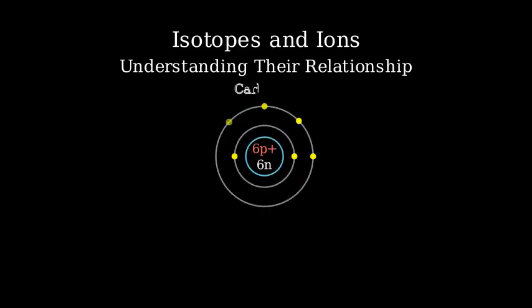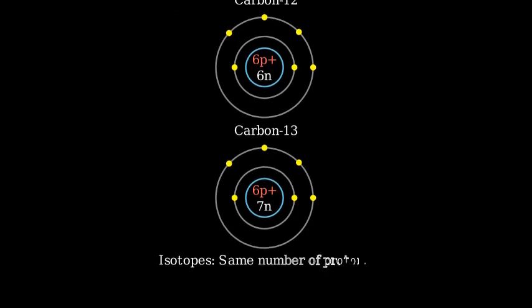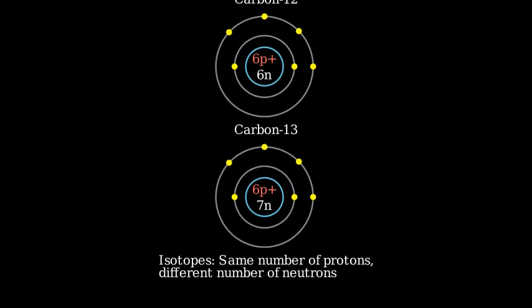Here's a carbon-12 atom. It has 6 protons and 6 neutrons in its nucleus and 6 electrons orbiting around it. A carbon-13 isotope has the same number of protons, 6, but has 7 neutrons instead. Isotopes are atoms of the same element, same number of protons, but with different numbers of neutrons.